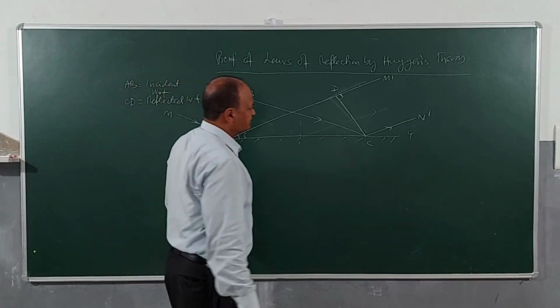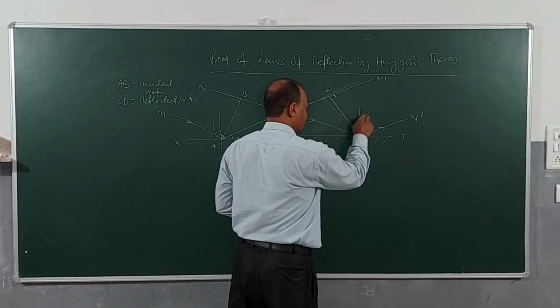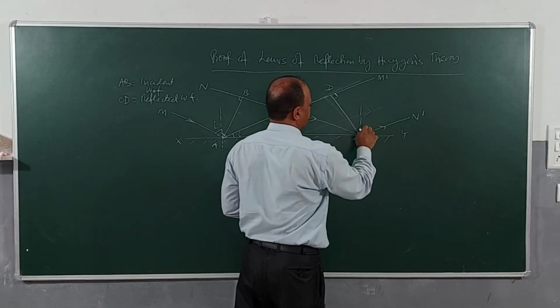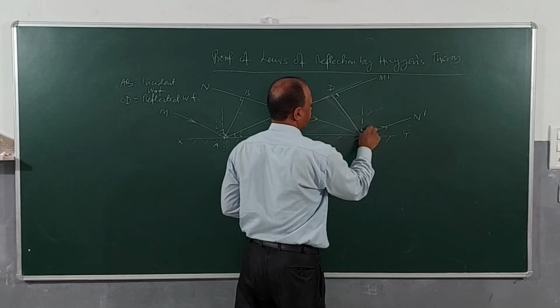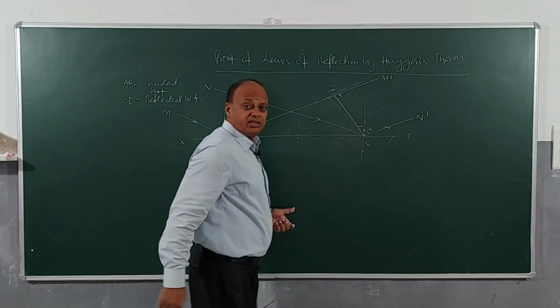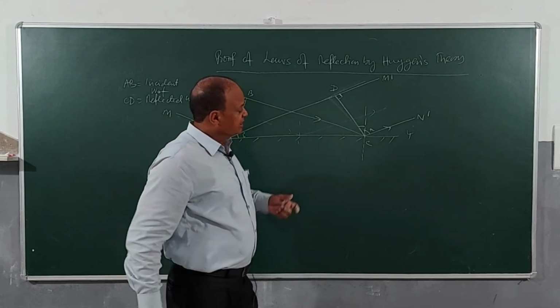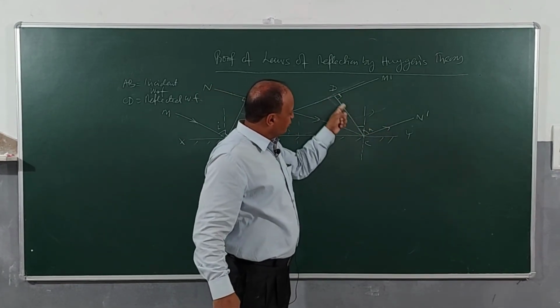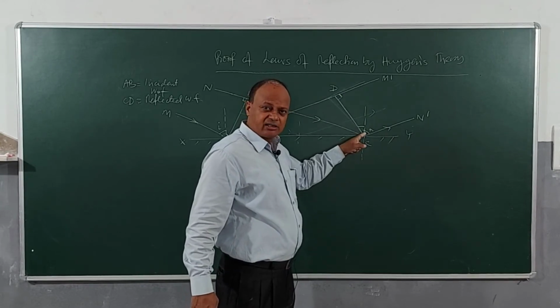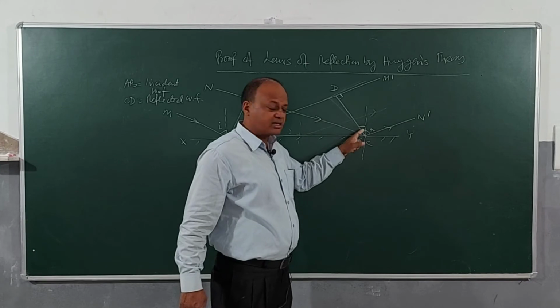Now similarly, I draw this reflected ray, this angle is r. So this angle is how much? 90 minus r. Once again, you must understand clearly, because the ray is perpendicular to the wavefront. Yes. So if this angle is r, how much is this angle? 90 minus r.